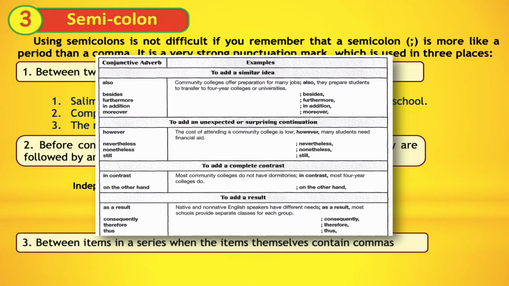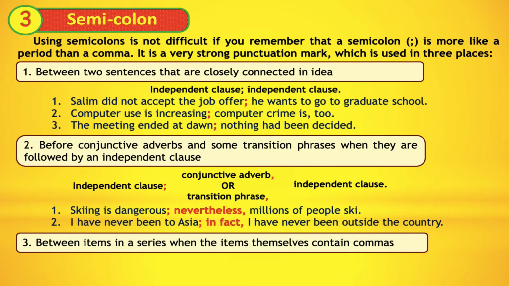Good. So let's have a look at the following examples. Skiing is dangerous; nevertheless, millions of people ski. I have never been to Asia; in fact, I have never been outside the country. Great. Here you may notice the semicolon and comma.